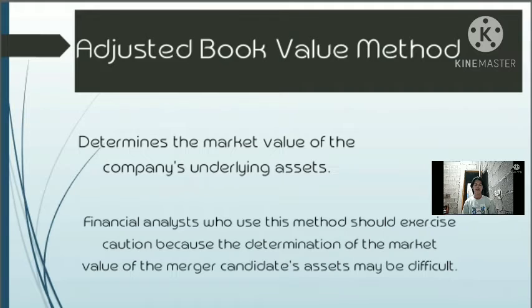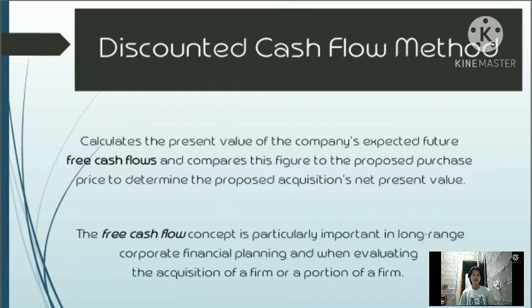Second is the adjusted book value method. It is used in determining the market value of the company's underlying assets. For example, suppose a company has equipment fully depreciated on its book value but still in use. The market value of this equipment is determined, and then the company's shareholders' equity is adjusted by the difference between the asset's book value and its market value. Financial analysts who use this method should exercise caution because the determination of the market value of the merger candidate's assets may be difficult.